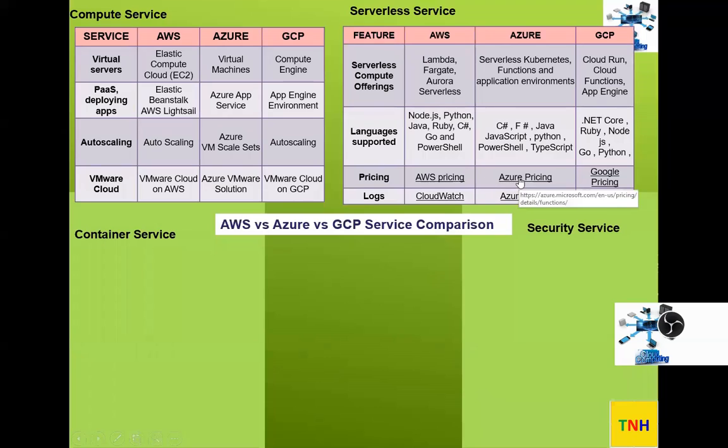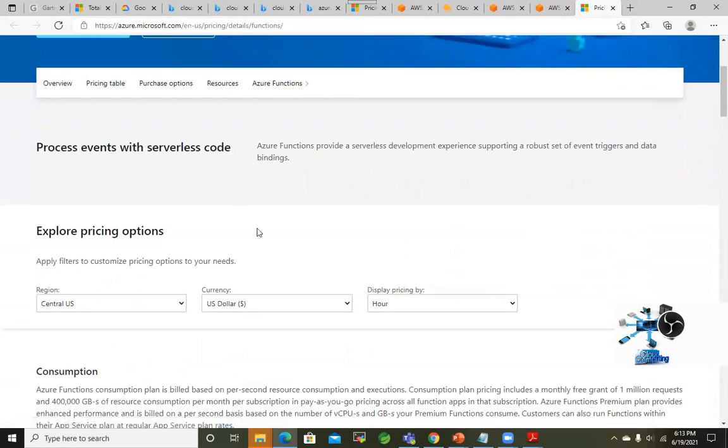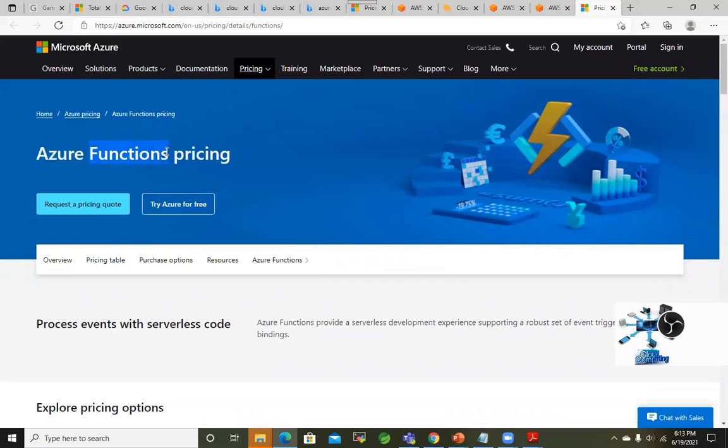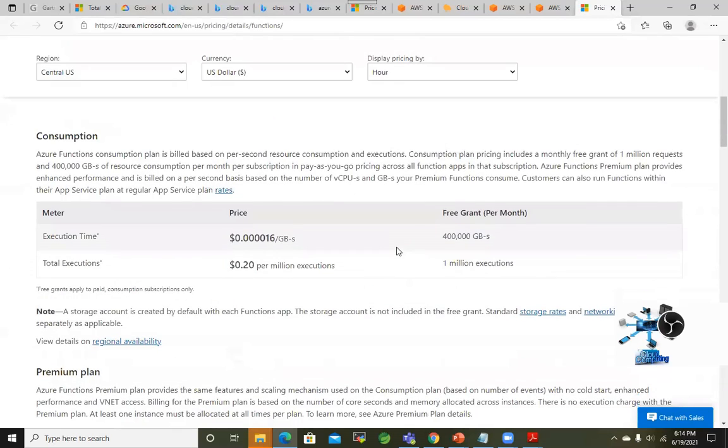And if you go to Azure pricing, they also have the same thing for serverless pricing. Azure Functions pricing, that's a serverless offering. You can explore the pricing by region and consumption. Again you can see the execution time and total executions.